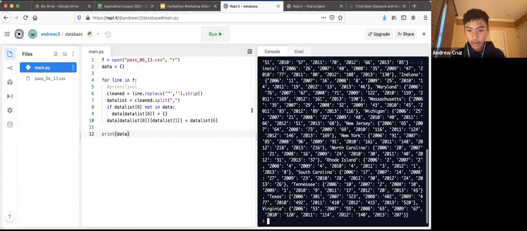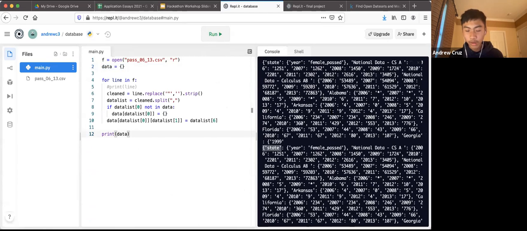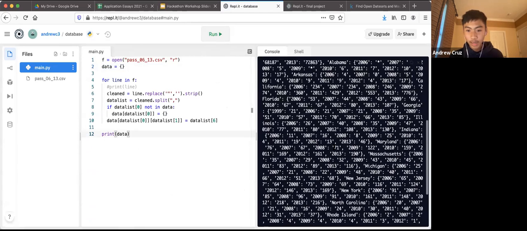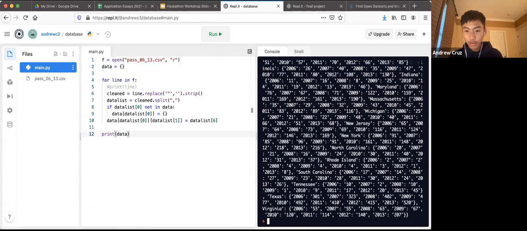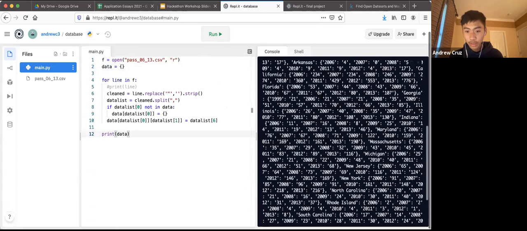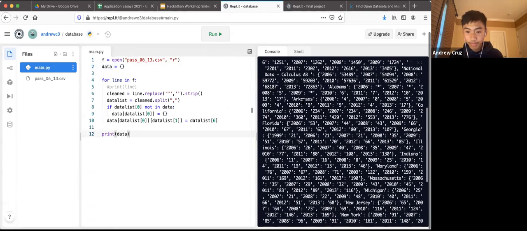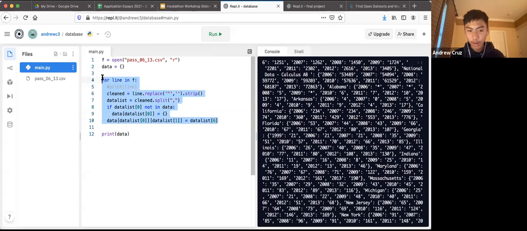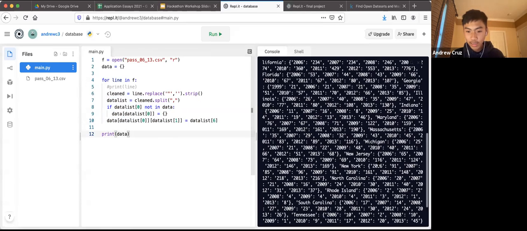If I print data, there's this whole gobbledygook of information. It's a lot of stuff. There's dates, there's numbers, and I guess there's states. But it's pretty cool because it shows you what my program is doing so far. So if you haven't already, you might want to try that.